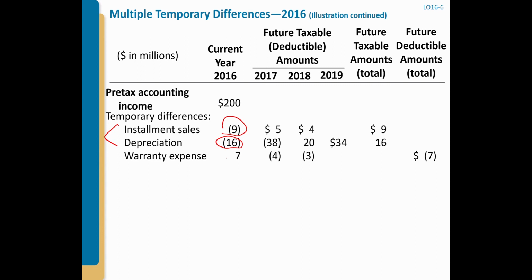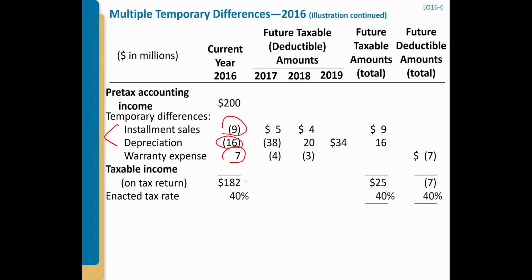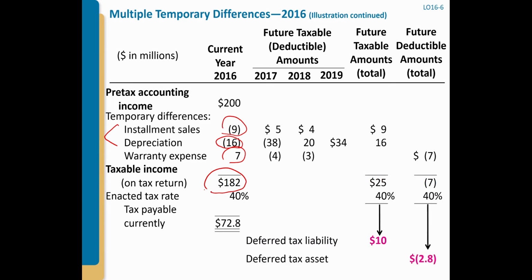And the warranty expense is the situation where taxable income is higher than pre-tax accounting income, right? To calculate taxable income, you need to add. So that's why we have taxable income of 182. Once we got 182, we know the current year tax rate is 40%. 182 times 40%, you get 72.8. So you need to credit income tax payable 72.8 for this year, 2016.